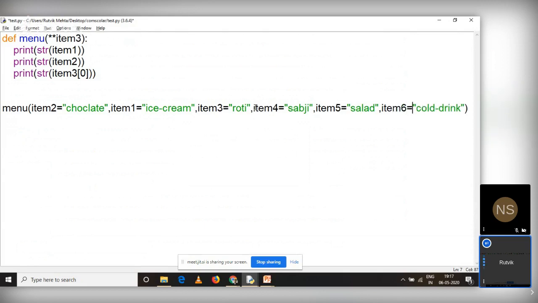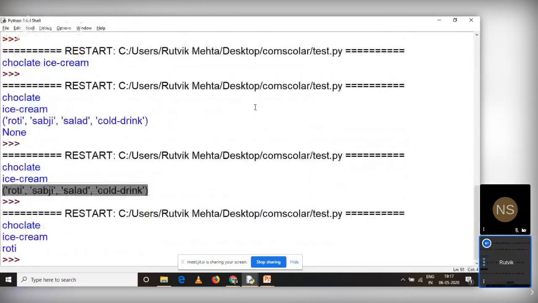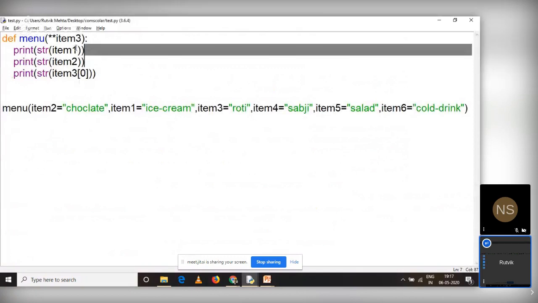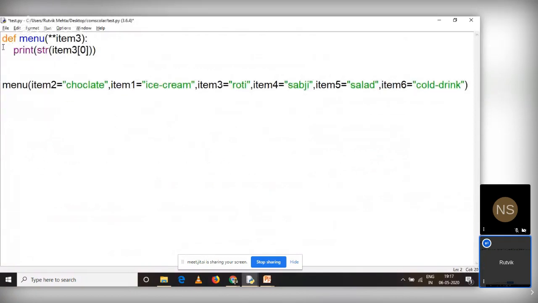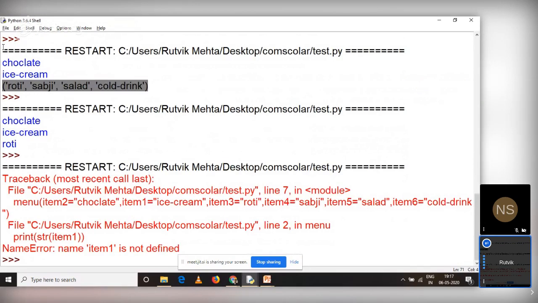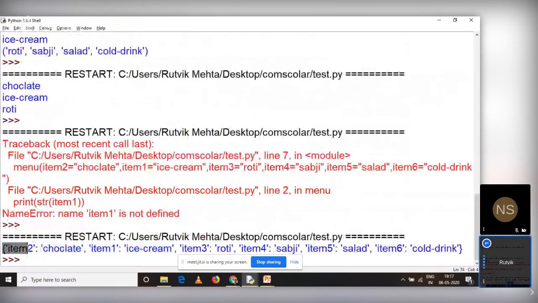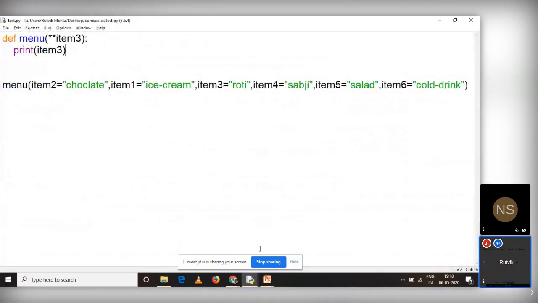Now understand how it is going to work. This is going to create a dictionary for me. And I have interchanged the sequence, item 1, item 2, it doesn't matter. Oh, item 1 is not defined. Why? Because there is no item 1 in the function, so here it should be only item 3. And I don't have to convert it into a string, that is just a collection. So when you rerun it, if you can see, it is giving me a dictionary: item 2 is chocolate, item 1 is ice cream, item 3 is roti, item 4 is sabji. So our dictionary is created. Now these are not stored as strings, these are just variable names.